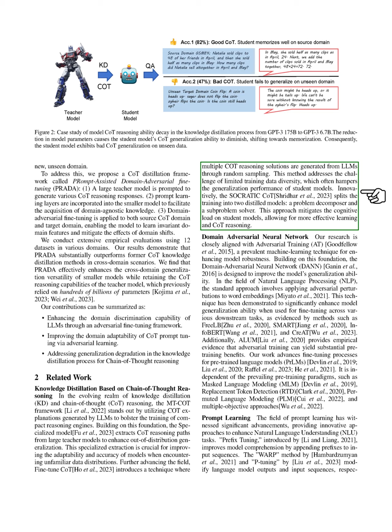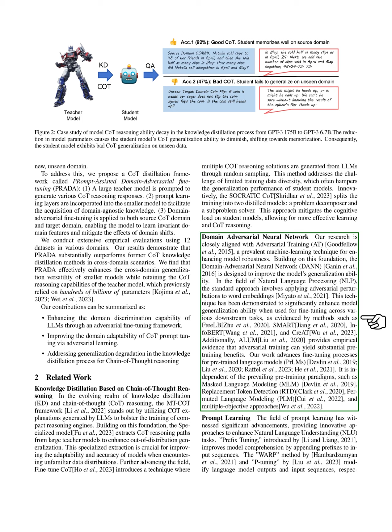Our research also aligns with adversarial training, AT, which enhances model robustness. The Domain Adversarial Neural Network, DAN, aims to improve generalization, particularly in natural language processing, NLP, by applying adversarial perturbations to word embeddings. This technique has shown to enhance generalization across various tasks.